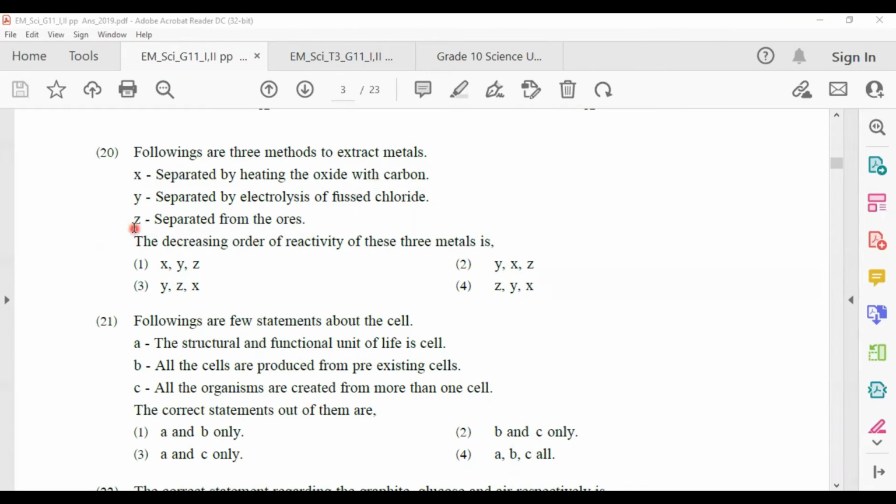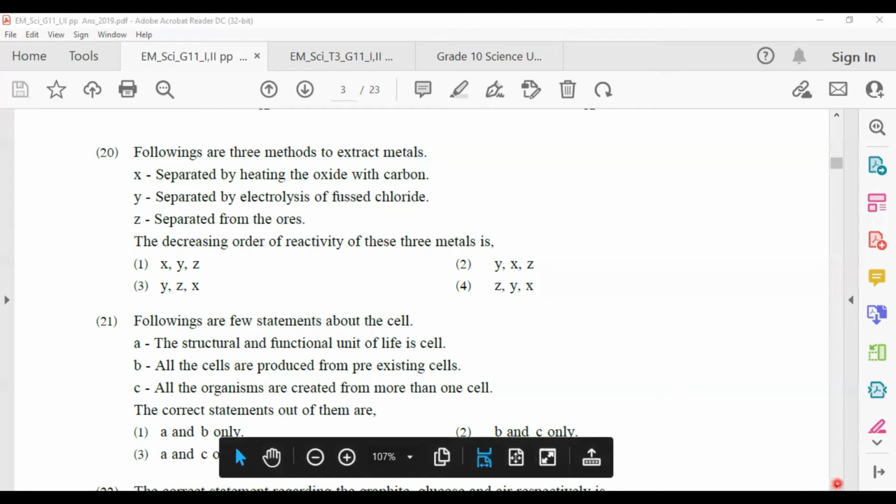So Z is in the below part of the activity series. So when we select the answer for the decreasing order of reactivity of these 3 metals, what is the answer? Answer number 2, Y, X and Z.